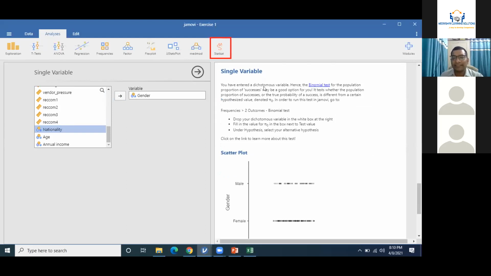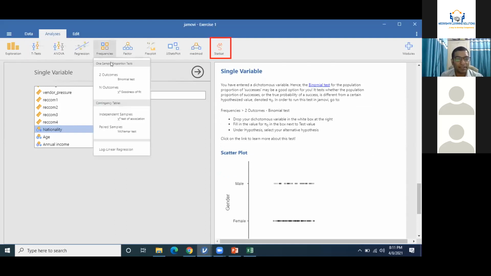You have entered a dichotomous variable. Hence, binomial test of the population proportion of success may be a good option for you. And where is this binomial option in Jamovi? It is Frequency, 2 outcomes, binomial test. Frequency, 2 outcomes, binomial test, right?